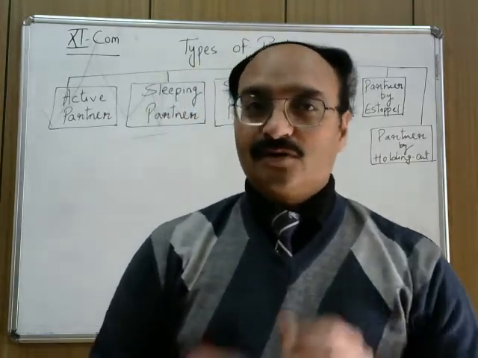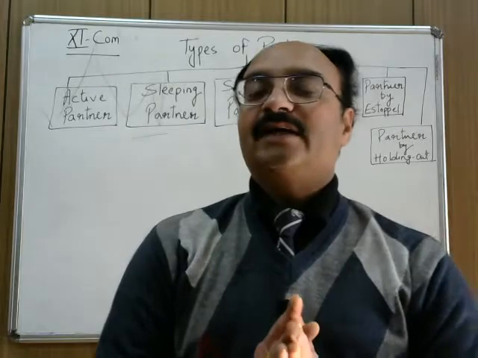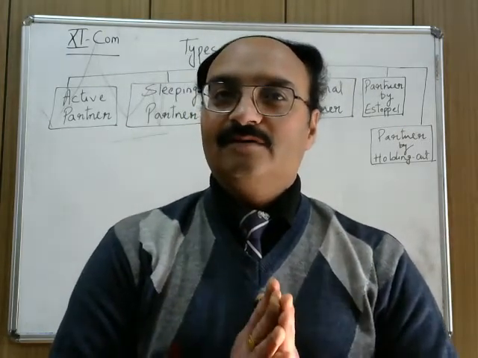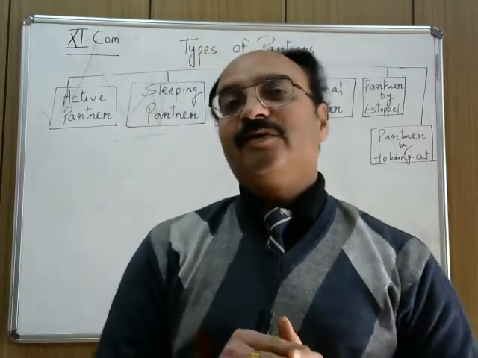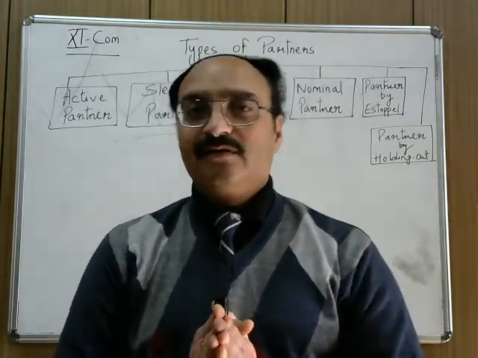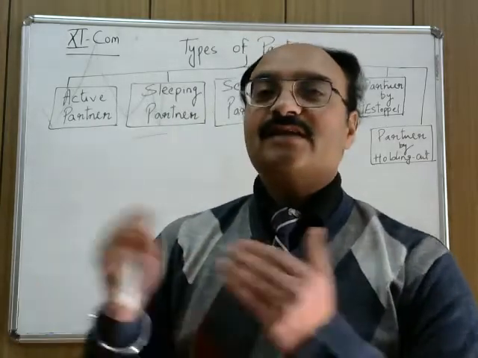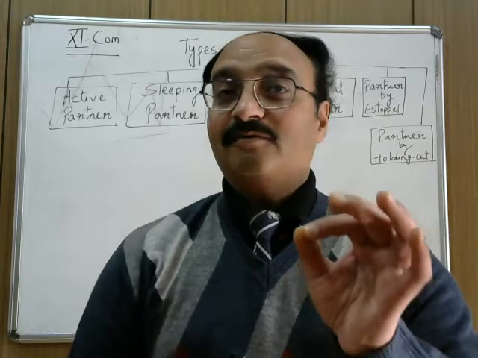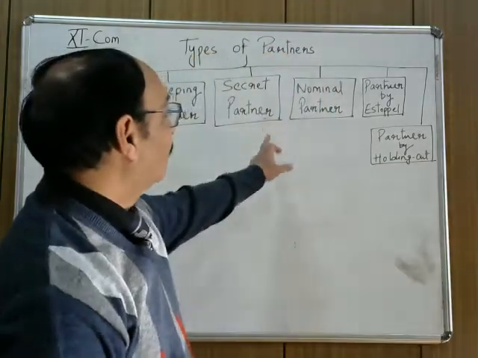So we are trying to take his name for the benefit of our firm. And why is he contributing his name, why is he involving his name in our firm? Just because he is our friend, right?